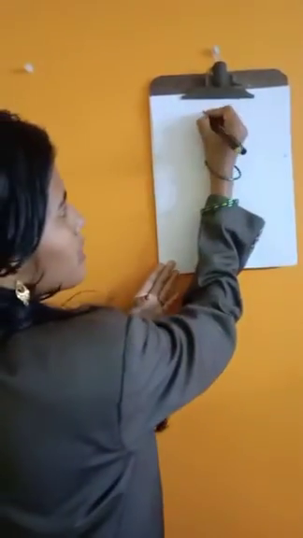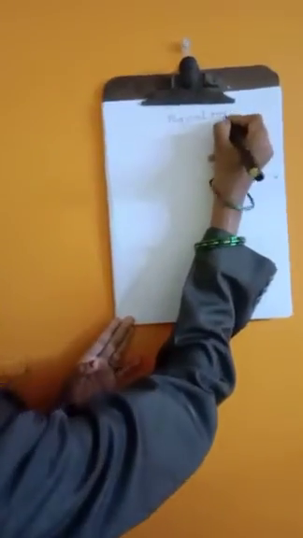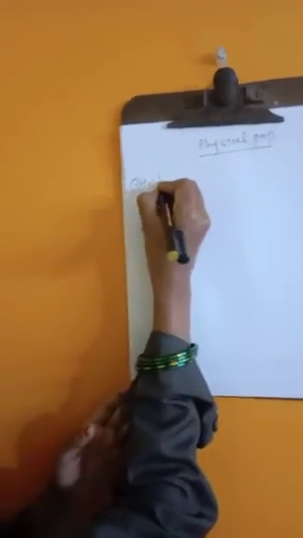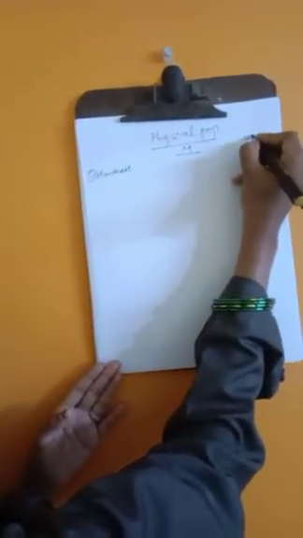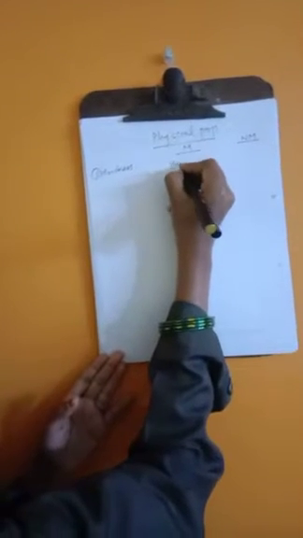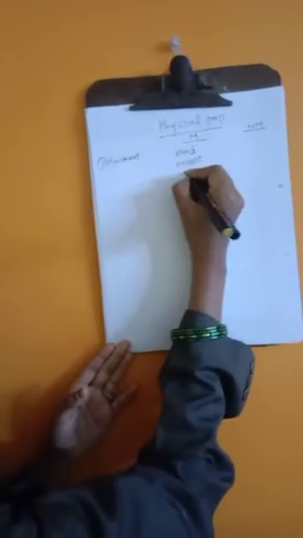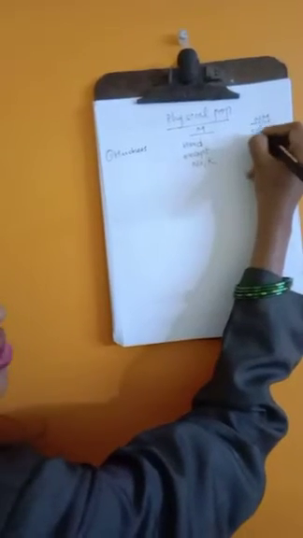Now, physical properties. Under this, the first property is hardness. Now, let's see how metals and non-metals are different in these properties. Metals are always hard, except, as we already discussed, sodium and potassium. Except these two metals, all the rest are hard. And non-metals are very soft.